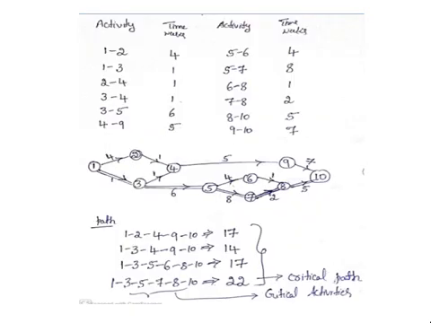The next one is also similar to the previous one. The only thing is the number of activities has increased, so you need to be careful when joining the arrow marks. Sometimes the arrows will cross each other. You need to avoid crossing of activities. Otherwise it is a straightforward problem, you can do it.